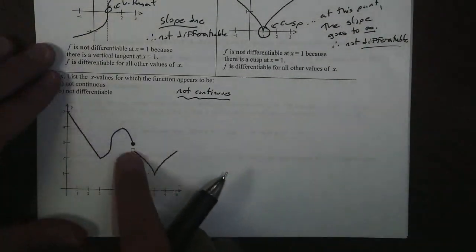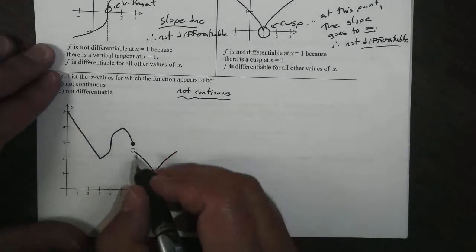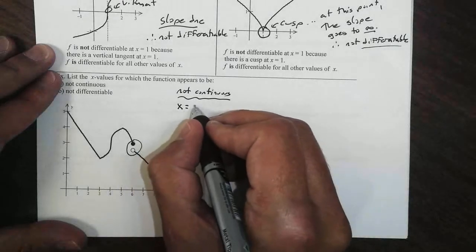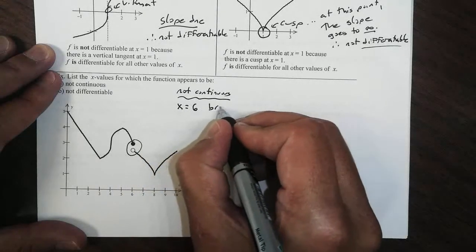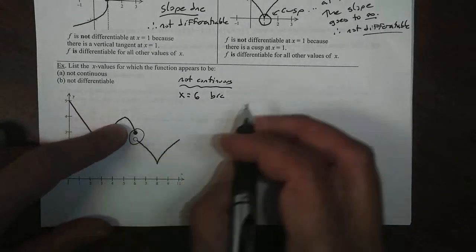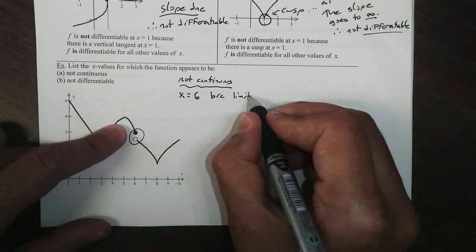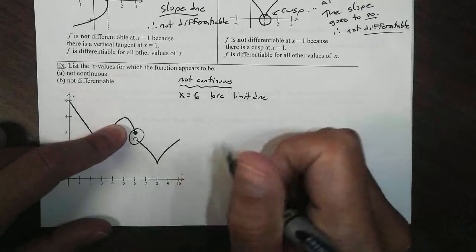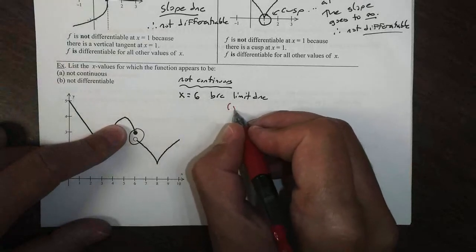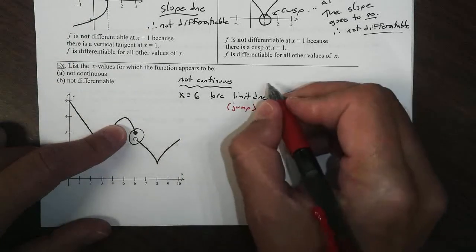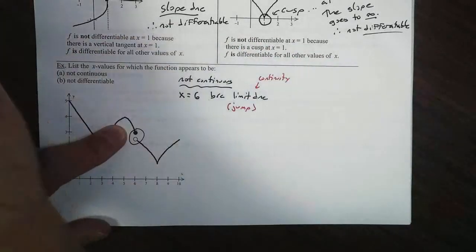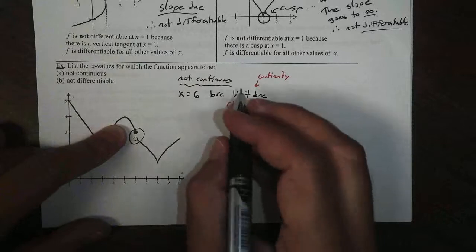If we look at the graph here, at question 6, at x equals 6, it looks like we have a gap. What doesn't exist? The limit. The limit here does not exist. Why does the limit not exist? It's the jump. But if I ask you, based on continuity, which rule is broken, you better say the limit doesn't exist. Don't say jump.